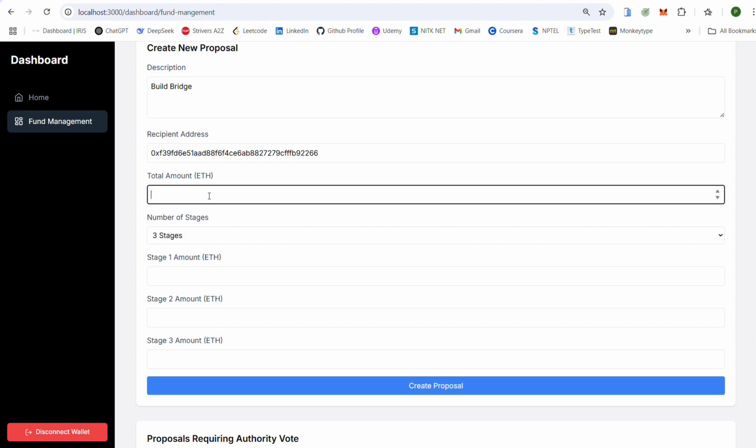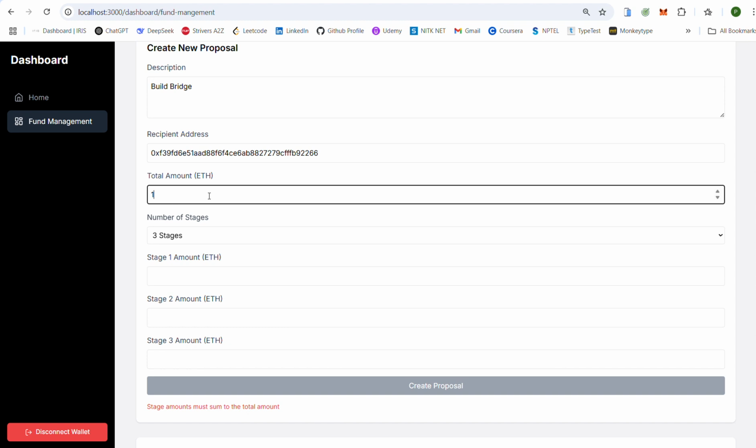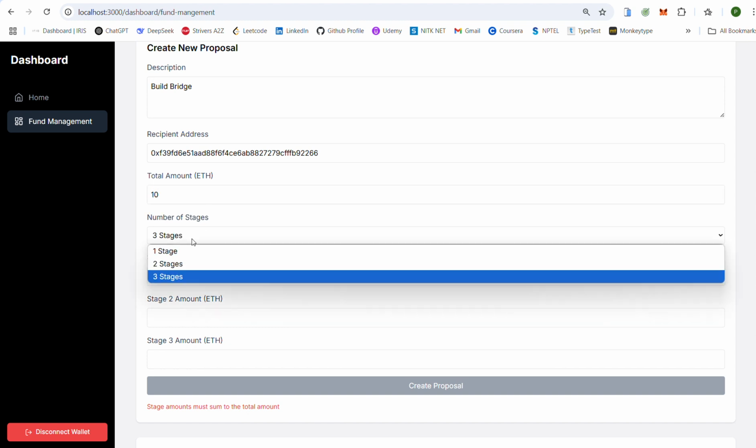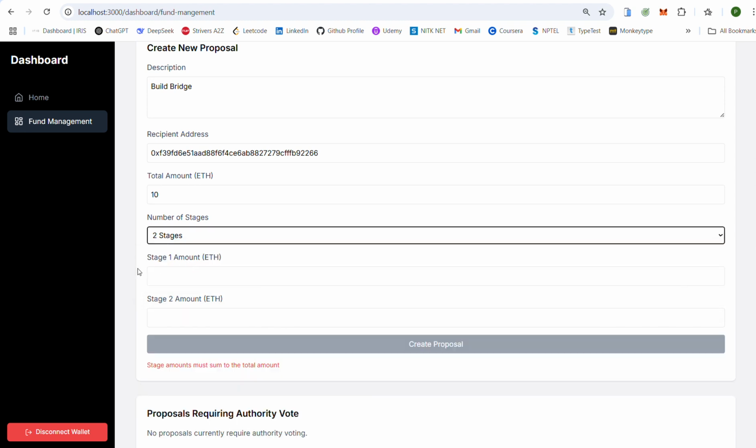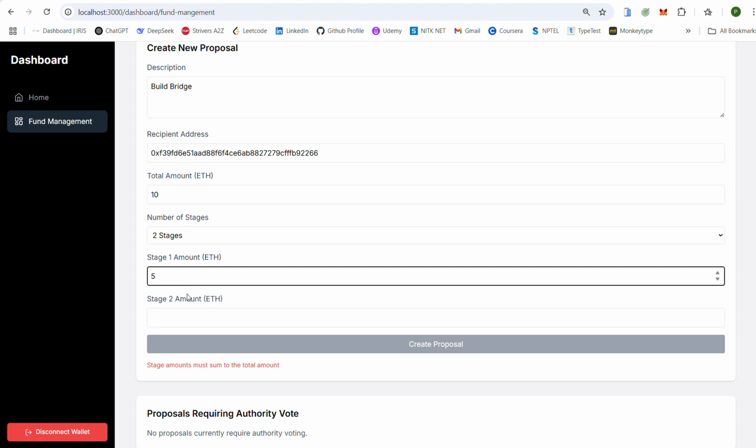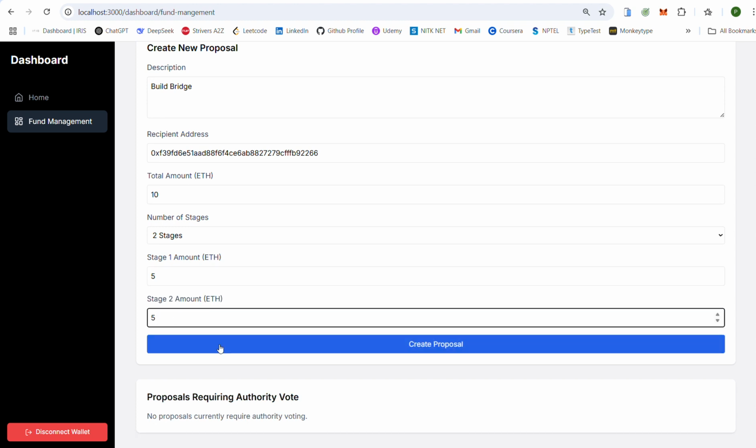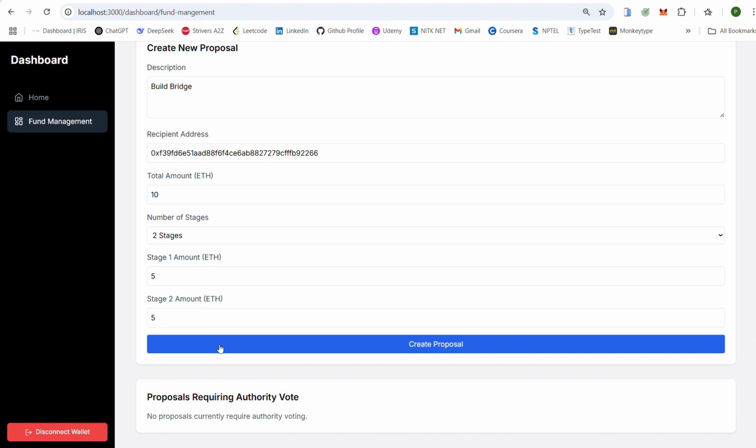We need to specify the amount that this proposed project needs. And now we need to specify the number of stages. Through these stages, the total amount will be disbursed. I'm giving it as two stages, and for each stage I'm giving it as 5 ETH. So the total amount of 10 ETH will be given to the authorities in two stages, each having 5 ETH.